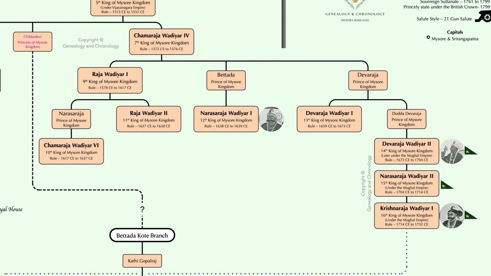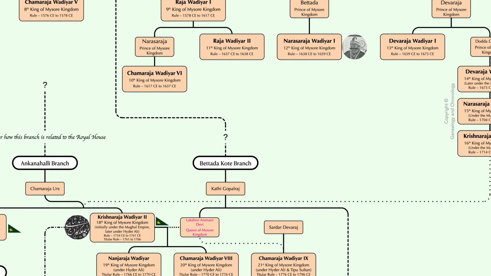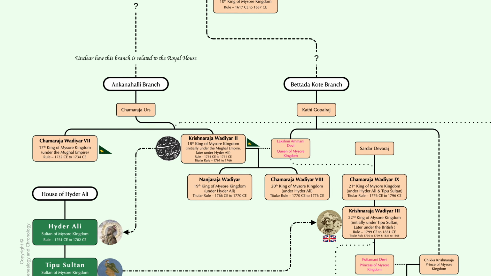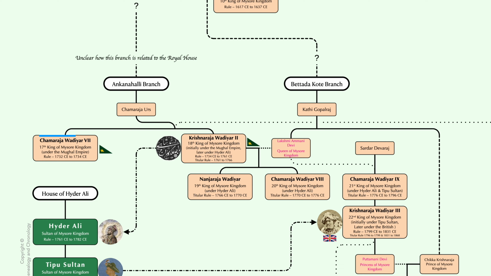Devaraja Wadiyar II was succeeded by his son Narasaraja Wadiyar II and later by his grandson Krishnaraja Wadiyar I. During this period, the Mughal Empire descended into a succession crisis, but local Mughal governors continued to collect tributes from the Mysore state. In 1732, Krishnaraja Wadiyar I passed away without any male heirs, and hence he is considered the last male heir of Yaduraya Wadiyar. He was thus succeeded by a relative, Chamaraja Wadiyar VII. It remains unclear how he is related to the royal house.